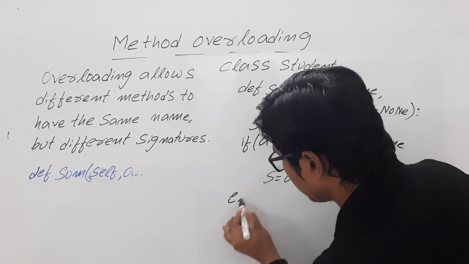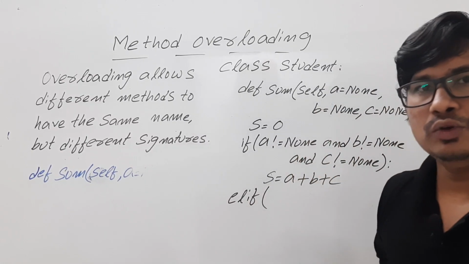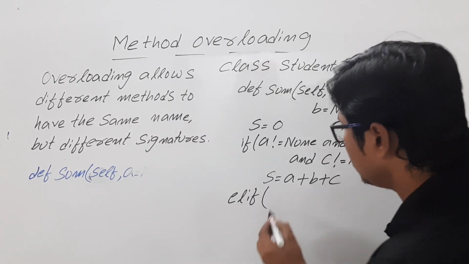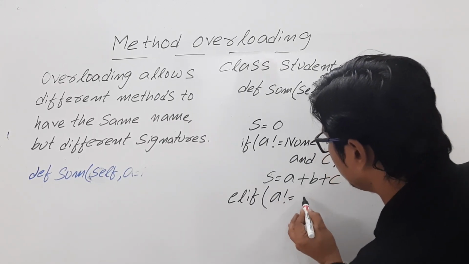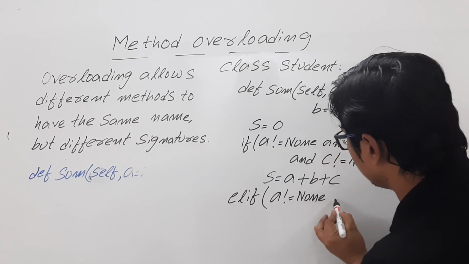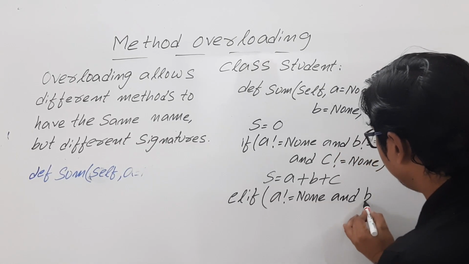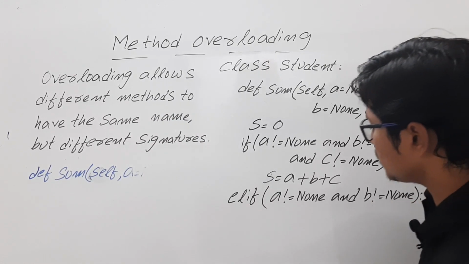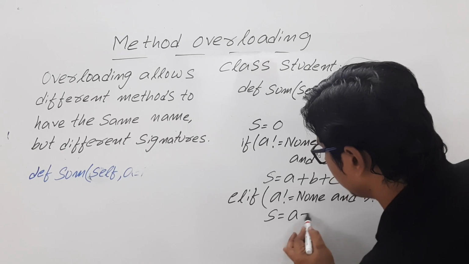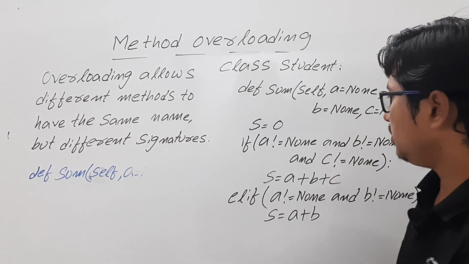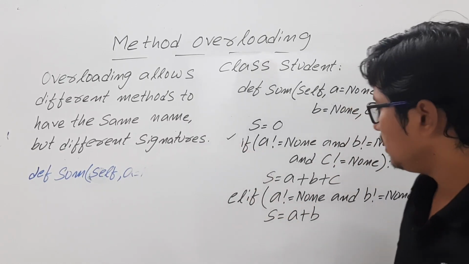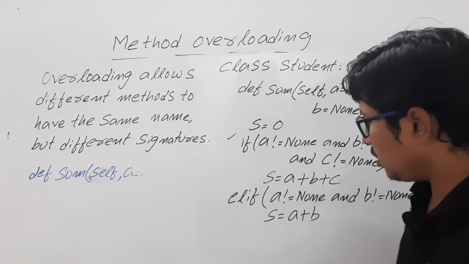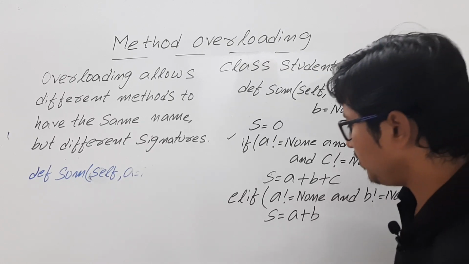Else if, suppose the user is only providing two arguments, a value and b value, then you want to verify a not equal to None, logical and, b not equal to None. In this case s is equal to a plus b only. So if the user is providing three arguments, it will compute a plus b plus c. If the user is only providing two arguments, then a plus b only will be performed.